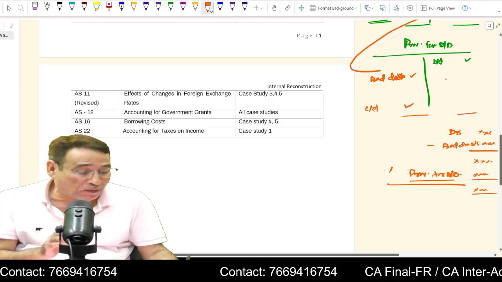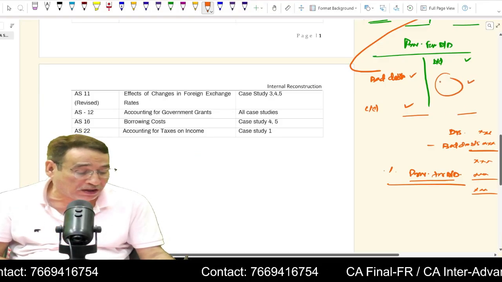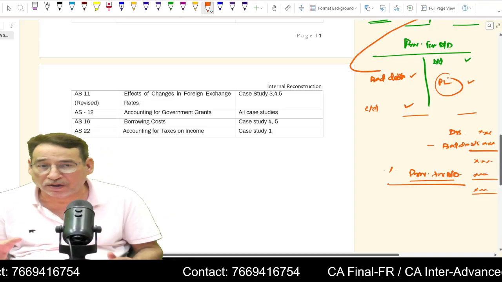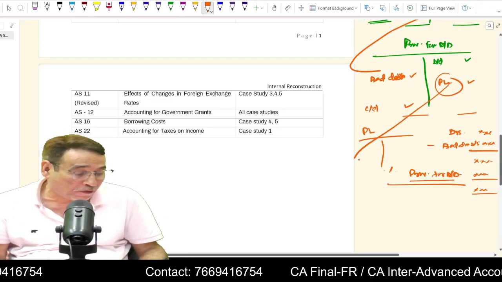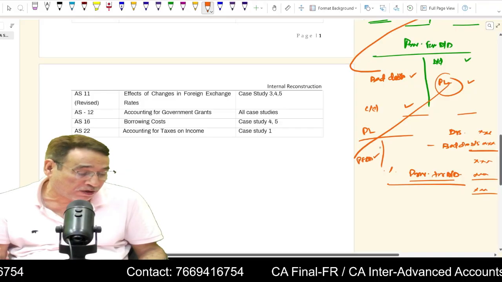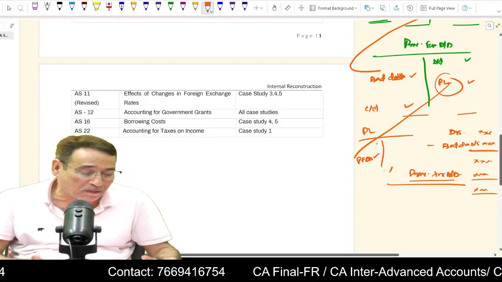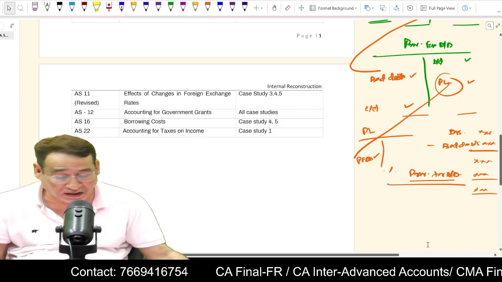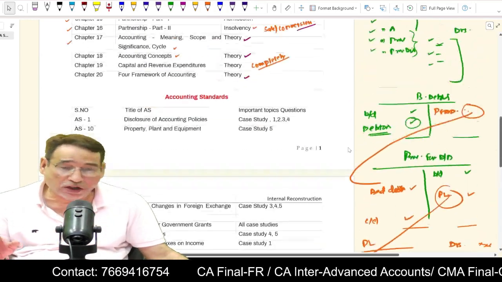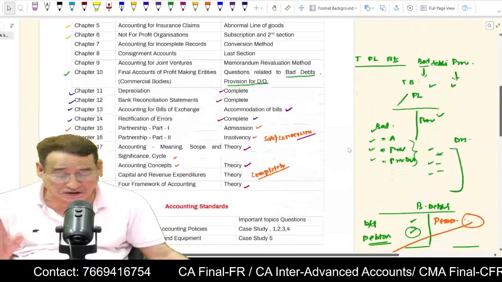Now, if you balance this account, whatever balance is there will be taken to the profit and loss account. And if we want to show the profit and loss account, on the debit side of the profit and loss account you write provision for doubtful debts. That's all. This is how you are supposed to do these questions. Questions related to bad debts and provision for doubtful debts will be asked in the examination. This is where you need to stress hard. Is it clear to you or not?